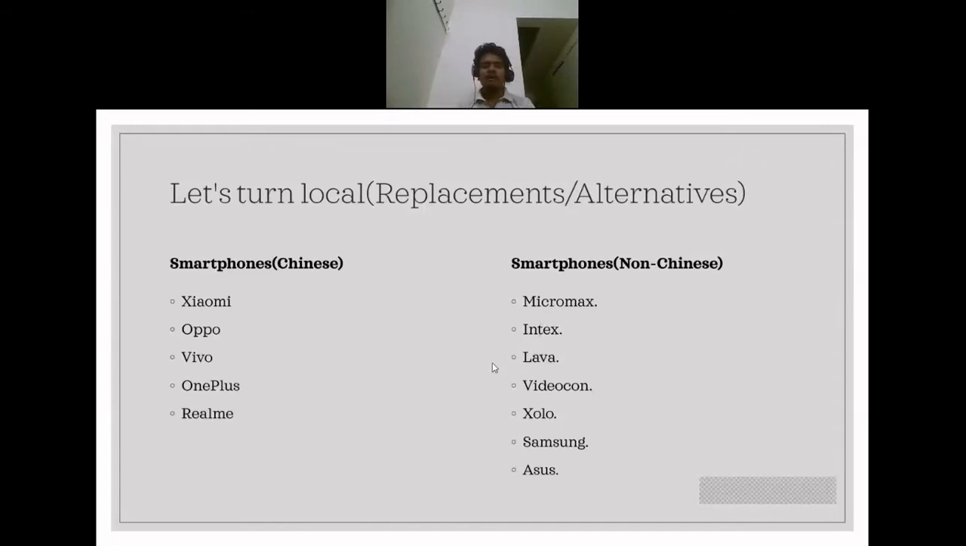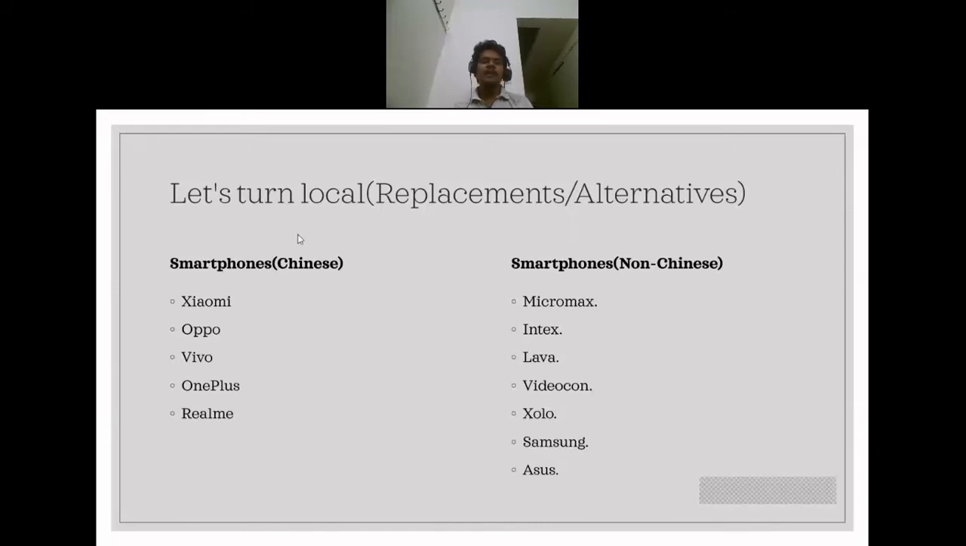However, if you look at Lava and Zolo, they are still doing well in the smartphone market, and they do not purchase smartphones from China and rebrand them and sell them in India. They make their own smartphones. They have their own R&D department. So we can look into these companies if we are to purchase a smartphone made by an Indian manufacturer. Otherwise, we have two other alternatives, Samsung and Asus.